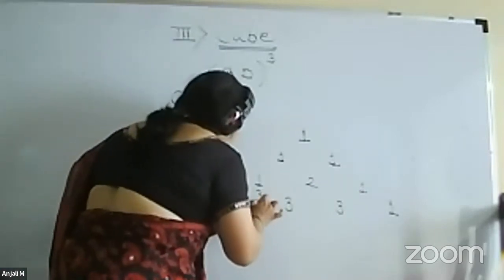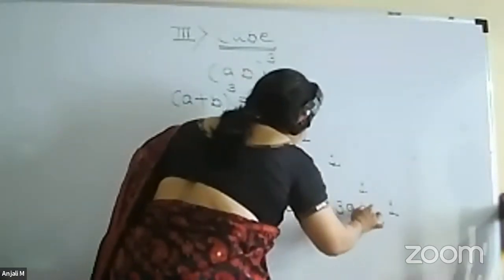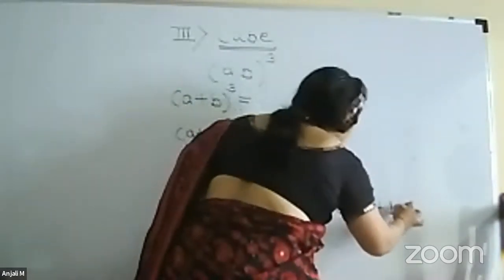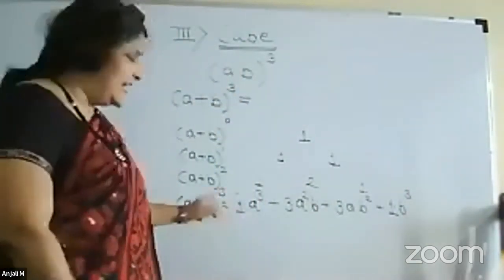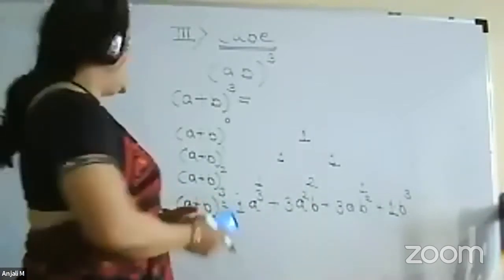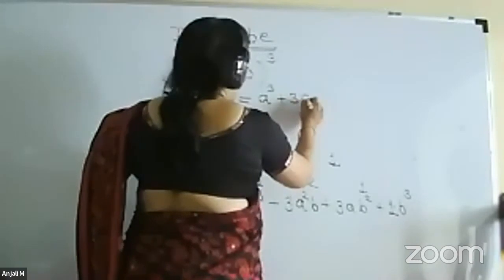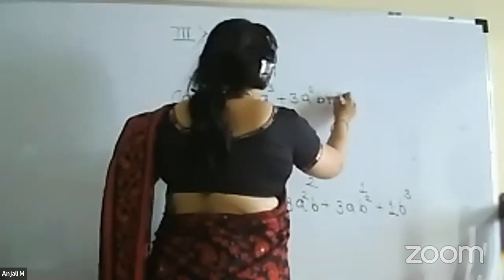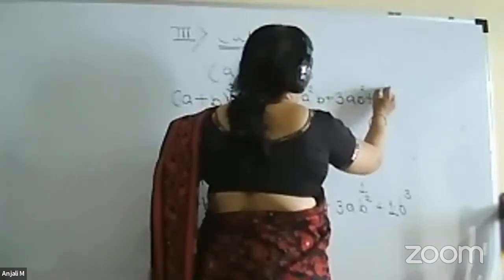It is 1 times a cube plus 3 times a square b plus 3 times ab square plus 1 times b cube. Okay, so what is the formula? Similarly, you can obtain a plus b raised to 4, a plus b raised to 5, and so on. So what is the formula now? a cube plus 3a square b plus 3ab square plus b cube.